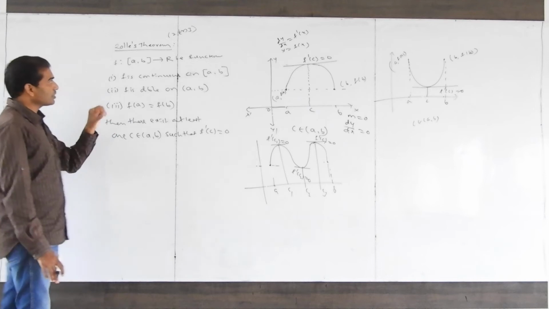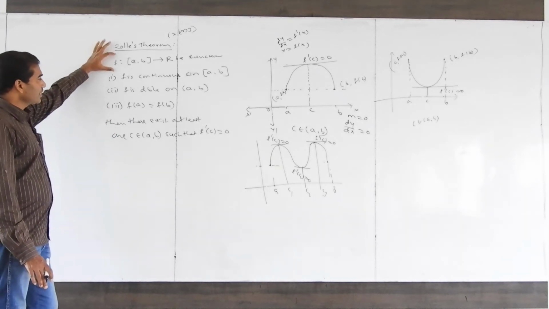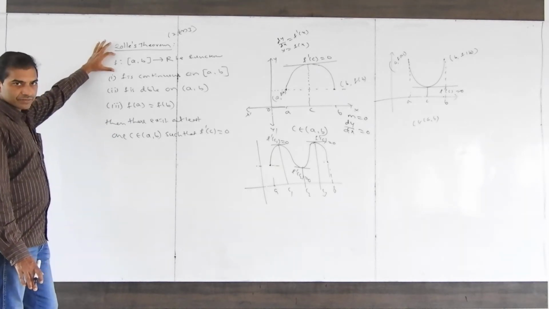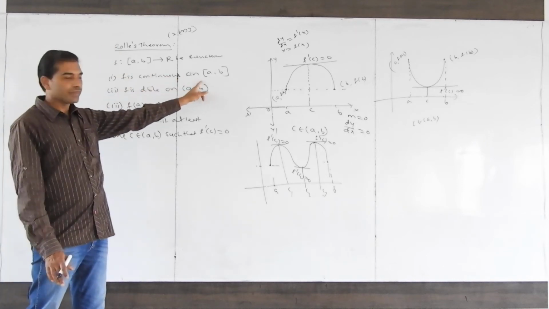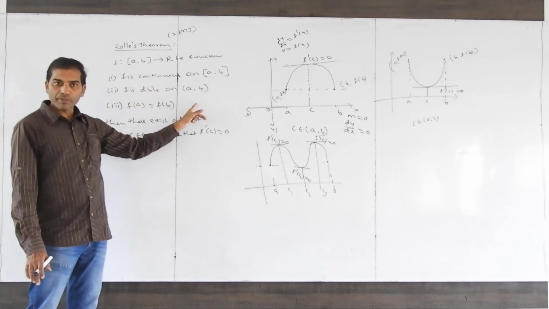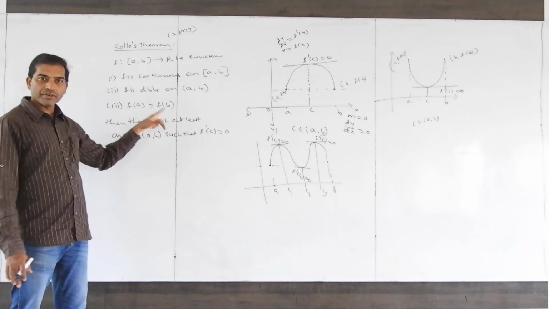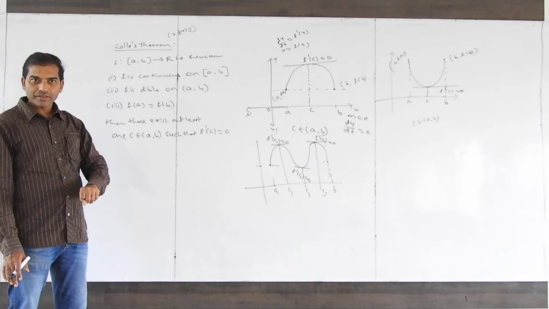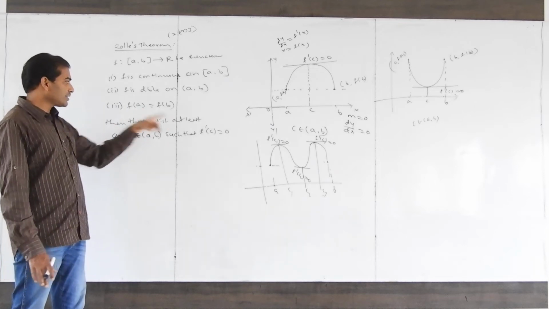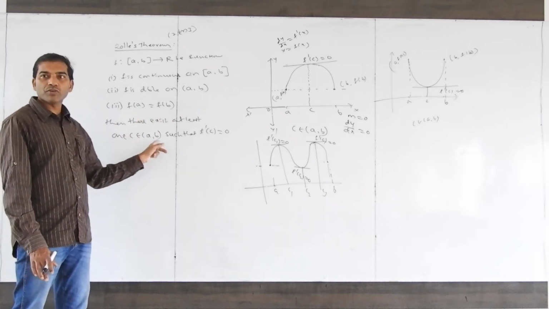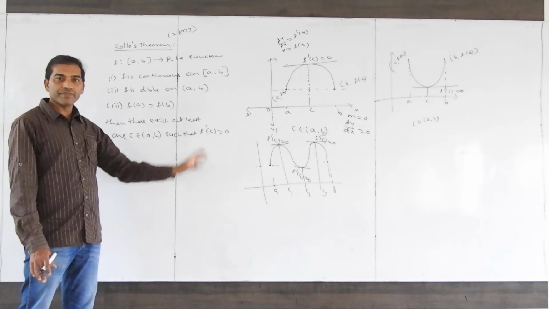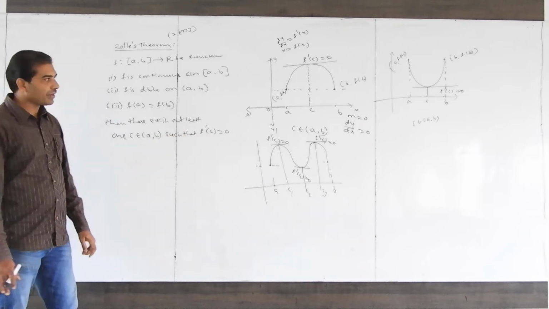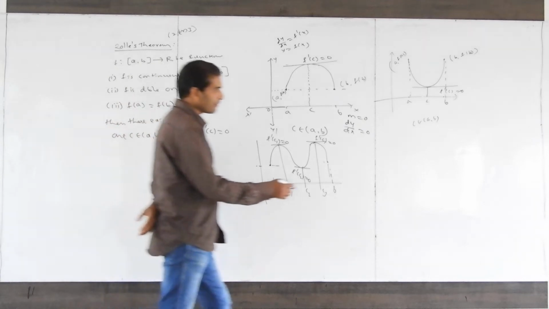These three conditions are the most important. Rolle's theorem: f is a continuous function on the closed interval a comma b, f is differentiable on the open interval a comma b, and f of A equal to f of B. Then Rolle's theorem is applicable. If these are satisfied, then there exists at least one c belonging to the open interval a comma b such that f dash c is equal to 0. For example, the graph is like this.